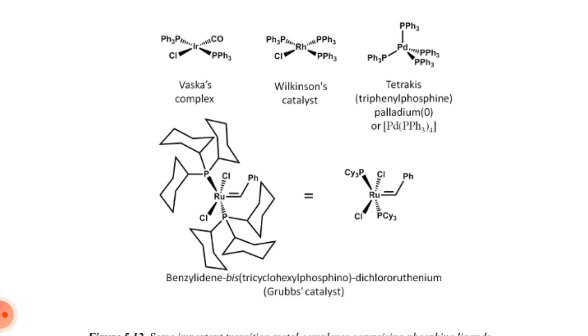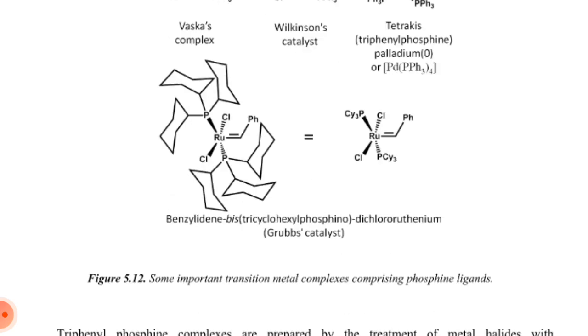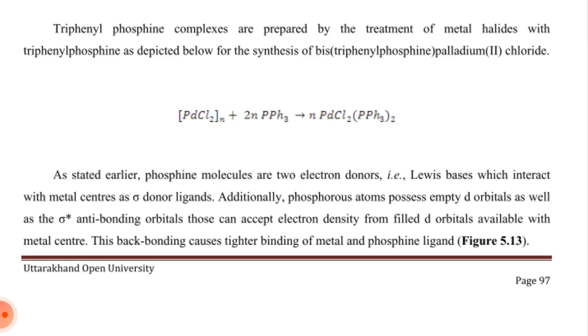Vaska's complex, Wilkinson's catalyst, tetrakis(triphenylphosphine)palladium(0), Pd(PPh3)4, and benzylidene bis(tricyclohexylphosphine)dichlororuthenium, the Grubbs catalyst. Triphenylphosphine complexes are prepared by treatment of a metal halide with triphenylphosphine, as depicted below for the synthesis of bis(triphenylphosphine)palladium(II) chloride: PdCl2 reacts with 2 PPh3 to get